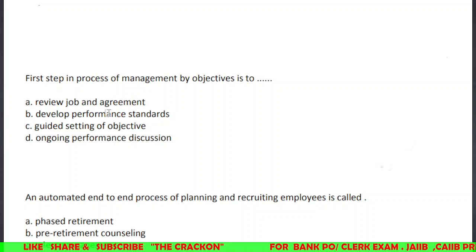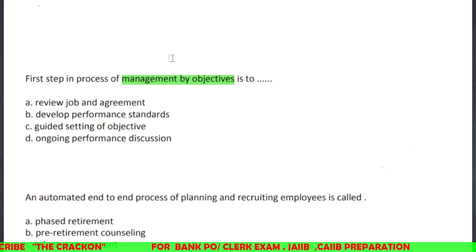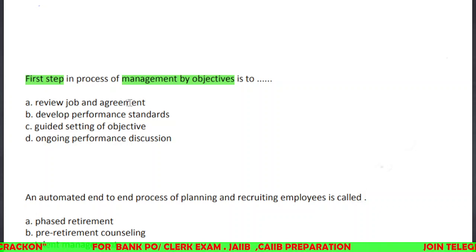First step in the process of management by objective. So the first step in the process of management by objective is to, that means in MBO which one is the first step, right? Review job and agreements. Here there are some steps, and out of these we need to identify which one is the first step.